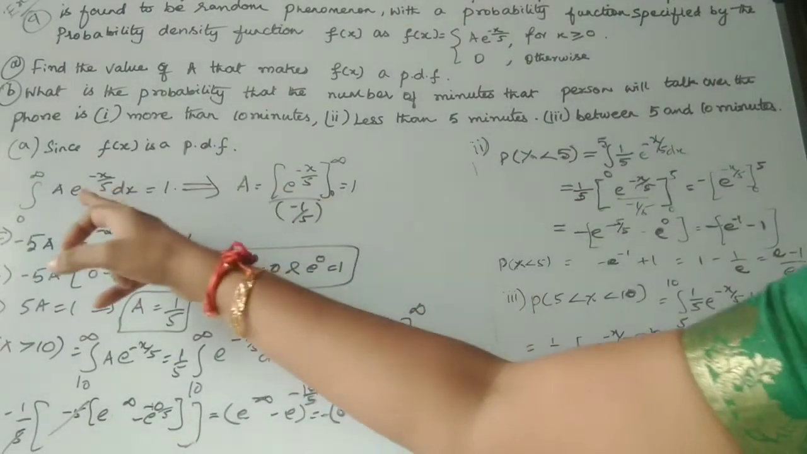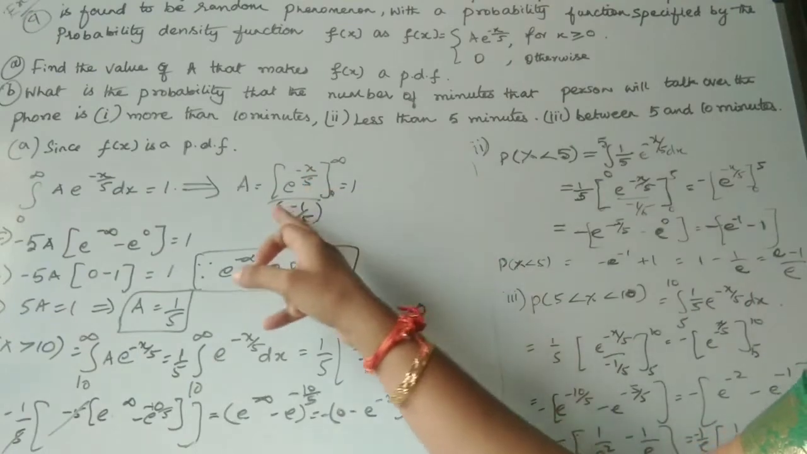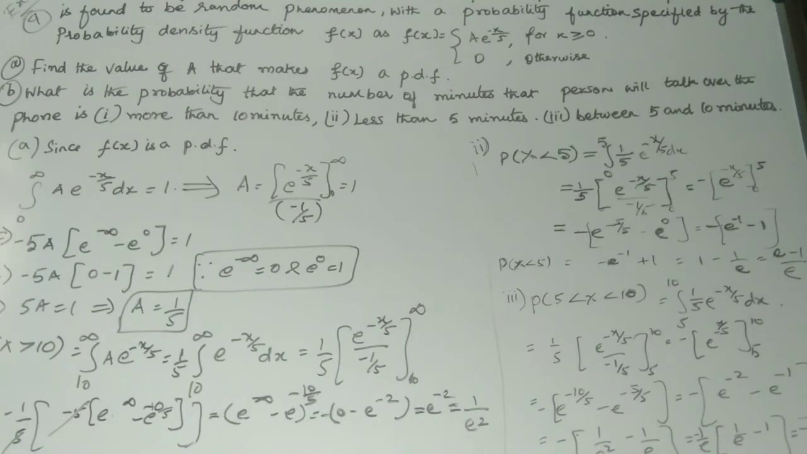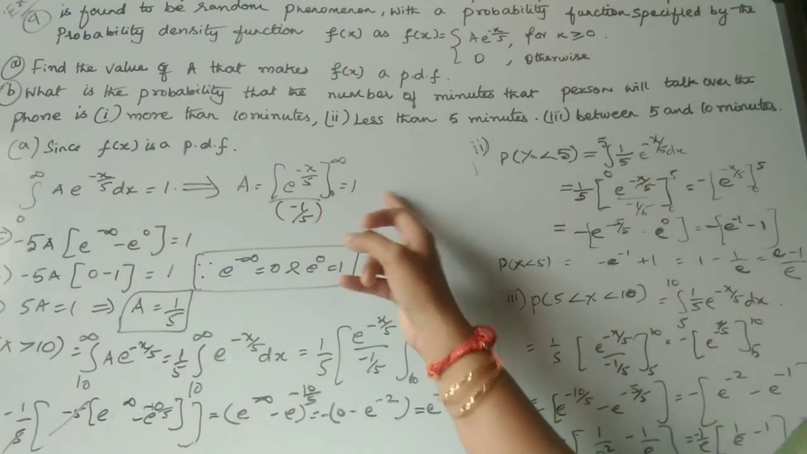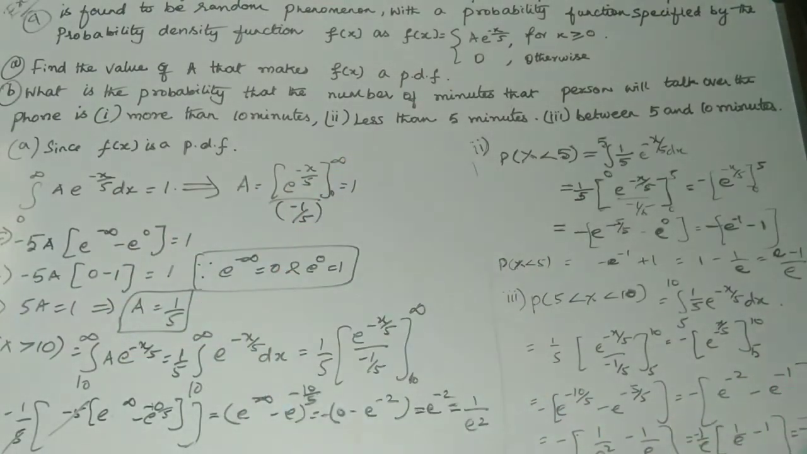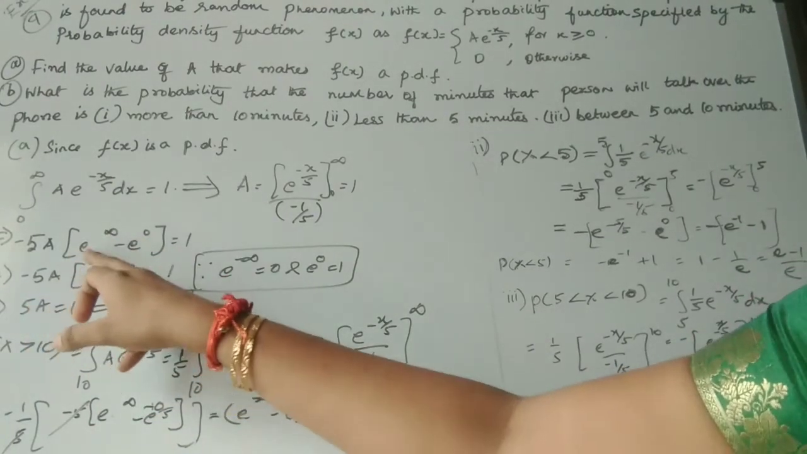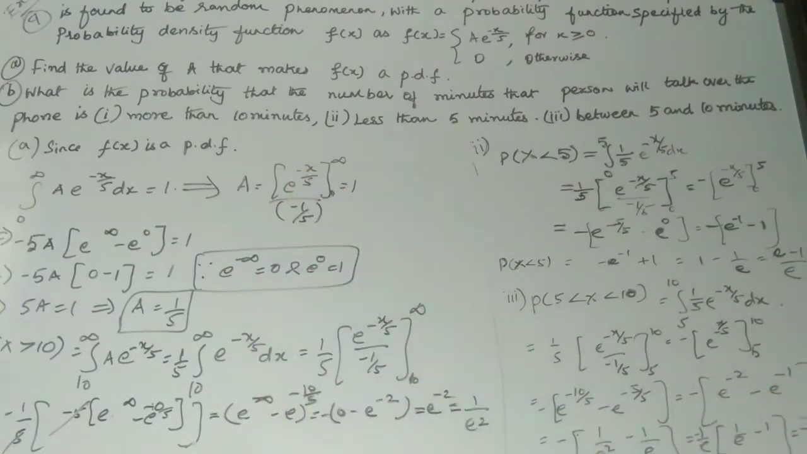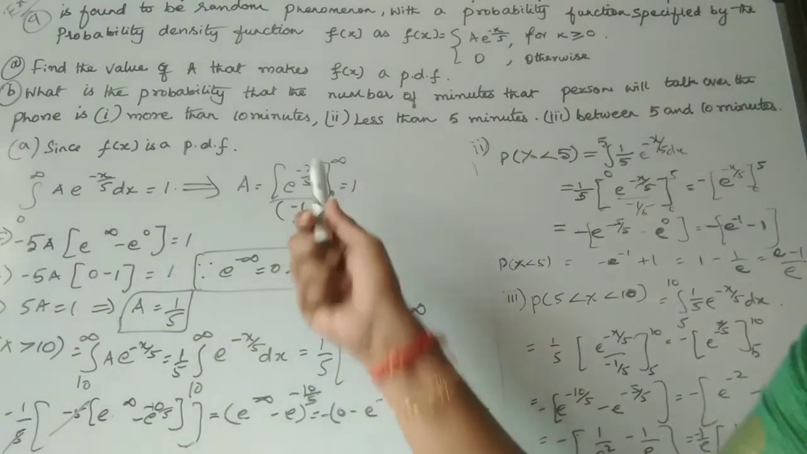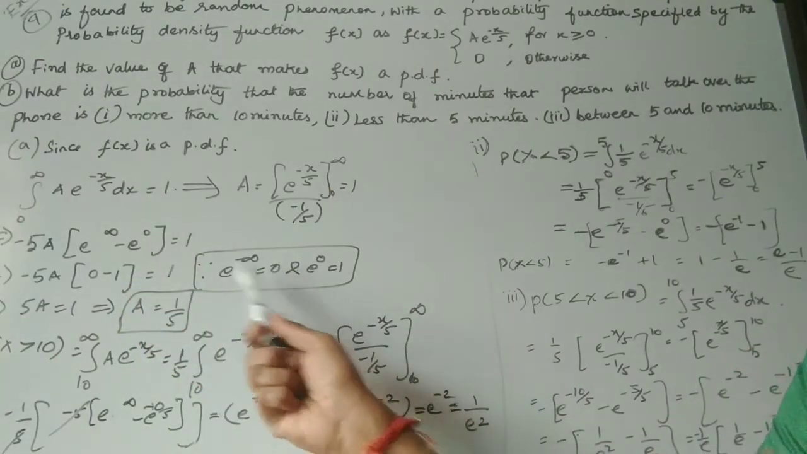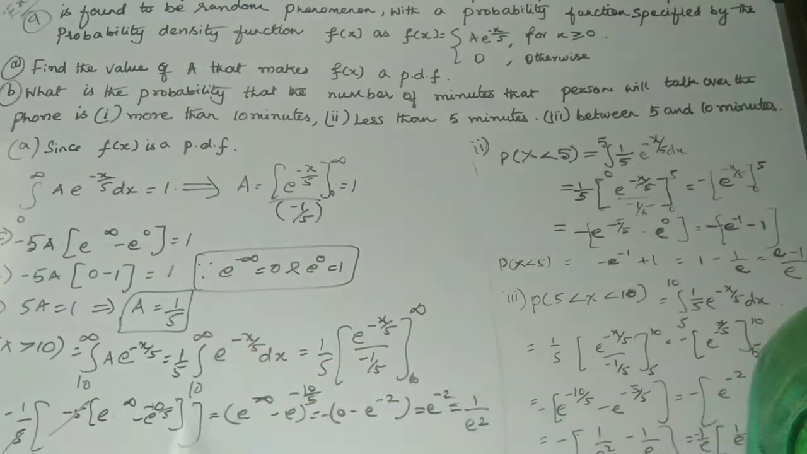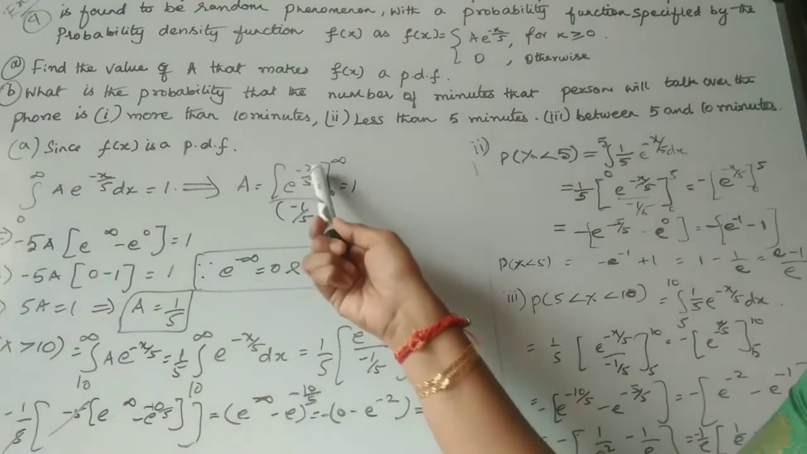So when you integrate e power minus x by 5, you will get e power minus x by 5 divided by minus 1 by 5 within the limits 0 to infinity. Now the answer is the upper limit minus the lower limit. So e power infinity minus, when you apply the lower limit 0, e power 0. Now e power minus infinity is 0, and e power 0 value is 1.